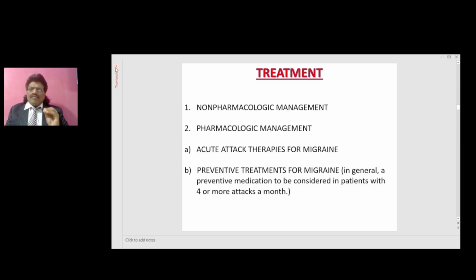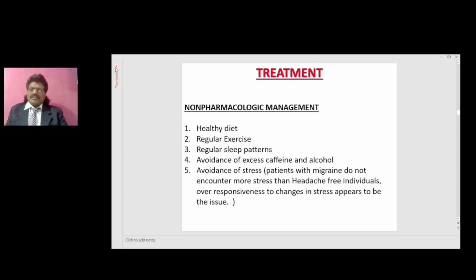Treatment. We have non-pharmacologic management and we have pharmacologic management. Pharmacological management includes acute attack therapies for migraine and preventive therapies for migraine. In general, a preventive medication is to be considered in patients with 4 or more attacks a month. So first let's see the non-pharmacologic management.